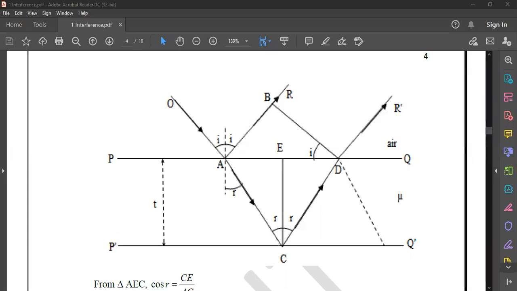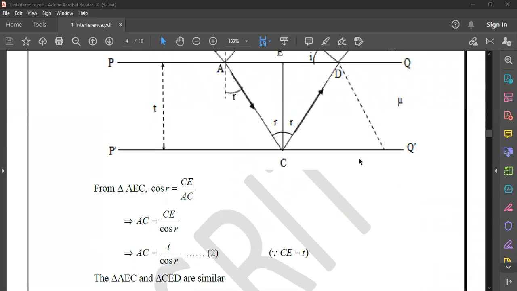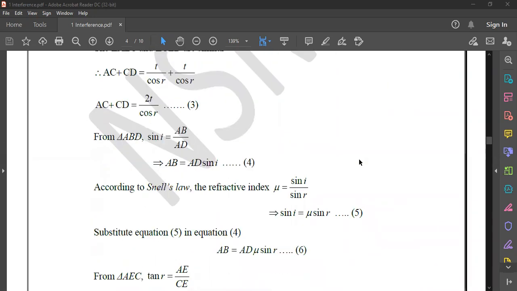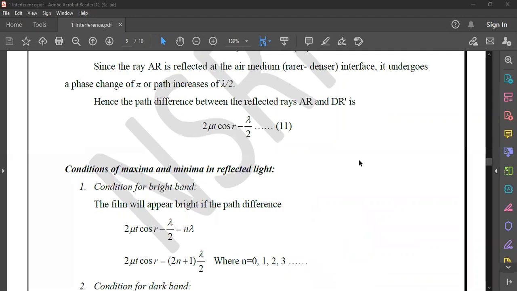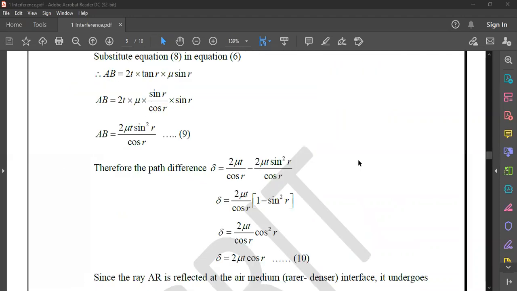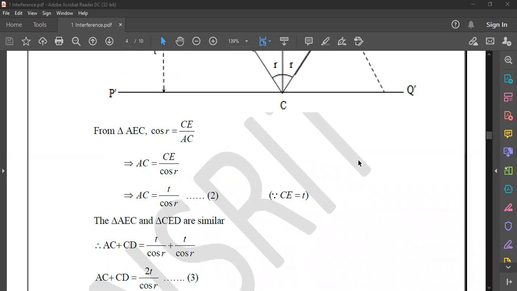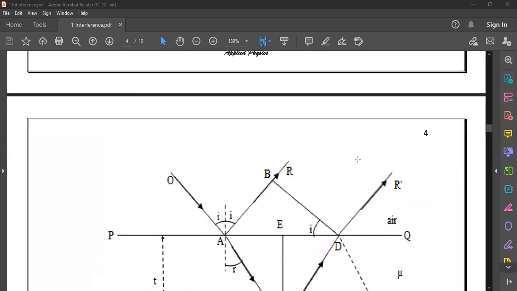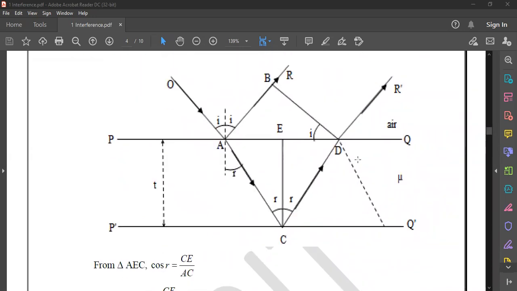There is a mathematical analysis, almost 2 pages of analysis up to here. Don't bother, it is a very simple mathematical analysis. Even if you write the complete mathematical analysis without presenting this diagram, you will get 0 marks. So the diagram should be there. Without the diagram, you cannot get marks.